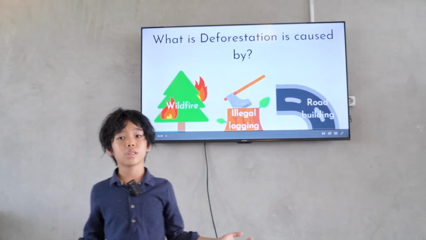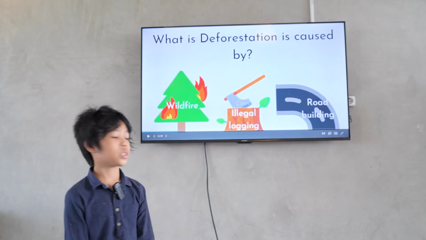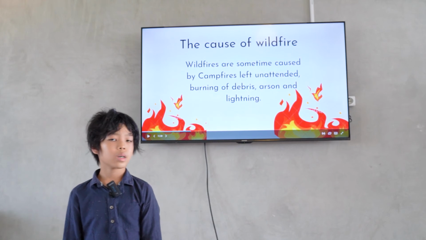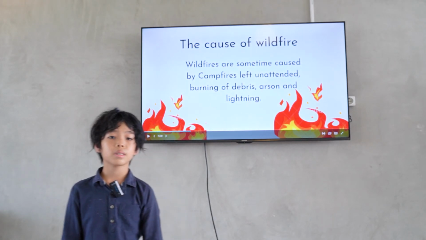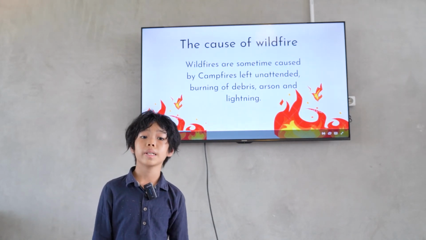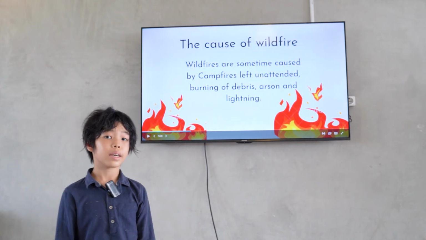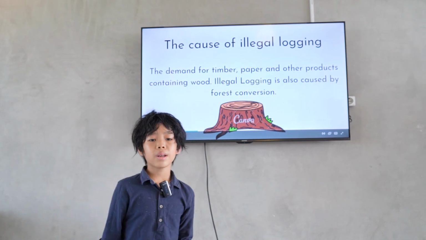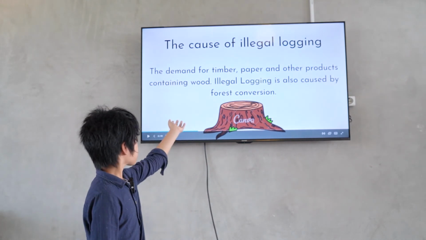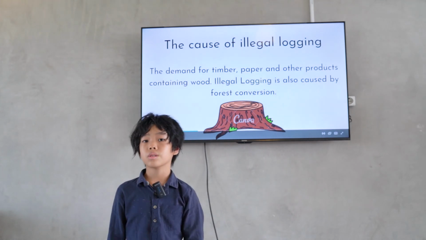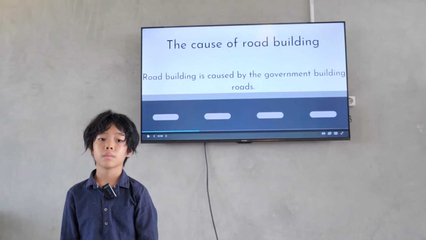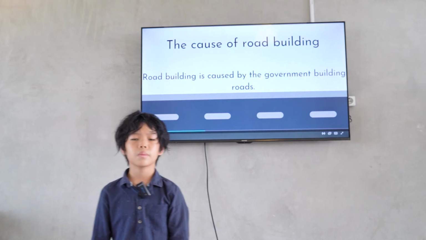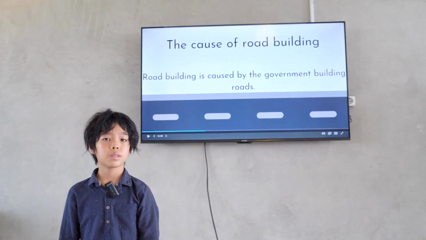What is deforestation caused by? Deforestation can be caused by wildfires, illegal logging, and road building. The cause of wildfires: wildfires are sometimes caused by campfires left unattended, burning of the brush, arson, and lightning strikes. The cause of illegal logging: the demand for timber, paper, and other products containing wood. Illegal logging is also caused by forest conversions. The cause of road building: road building is caused by the government building roads for towns and cities to travel.